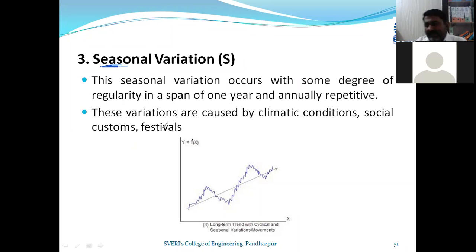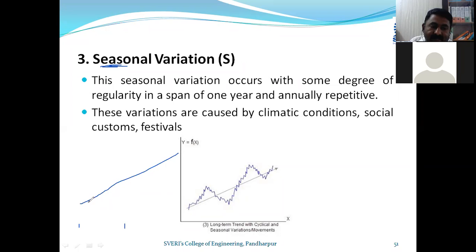So again, we can take different examples for this particular point. You can take the climatic condition here. So this is my trend line. If I consider the climatic condition, say this is the period for January, February, March, April, and May.